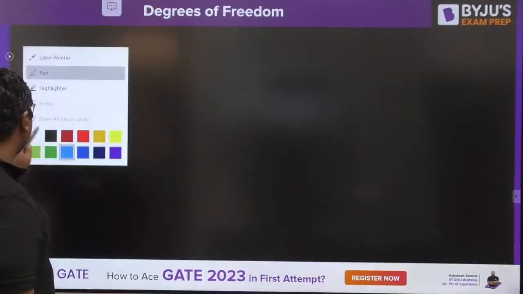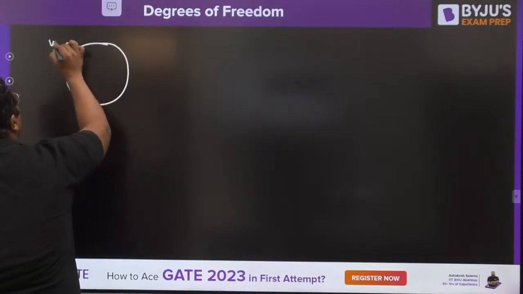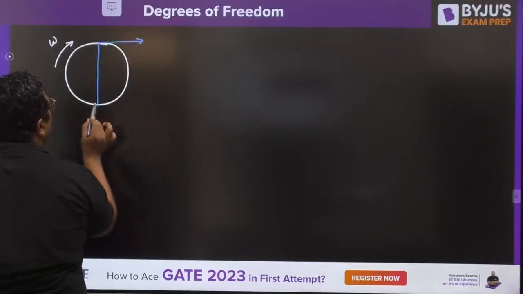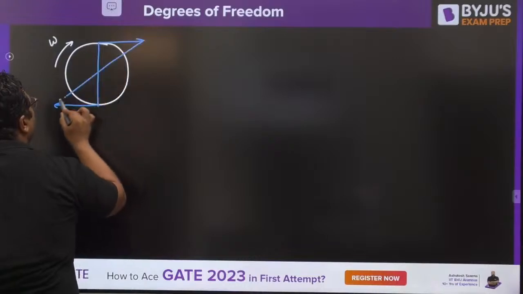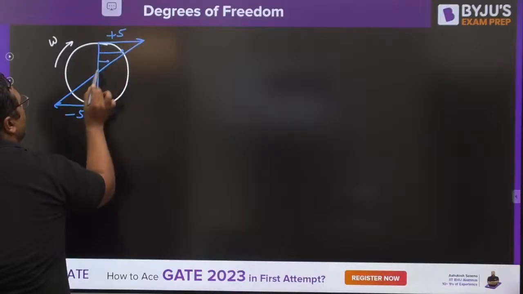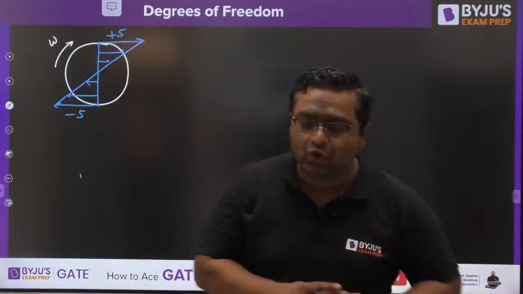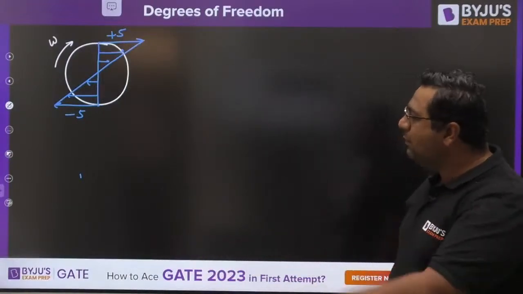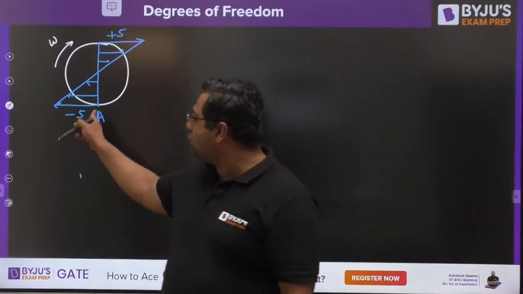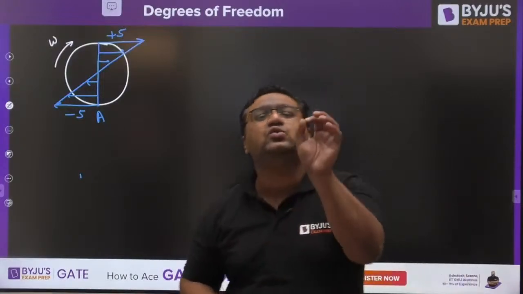So when we are talking about pure rolling, we have just discussed that we have given this body an angular velocity of omega, and we have just seen that when it is given an angular velocity of omega, we would have this kind of velocity profile. If you see this velocity profile, here velocity is +5, here velocity is -5. So this is the case of pure rotation. But we very well know that if we want to make it a pure rolling motion, then the velocity of the point of contact A should be 0. But here the velocity of A is coming out to be -5. So anyhow, we need to convert this -5 into 0 velocity.